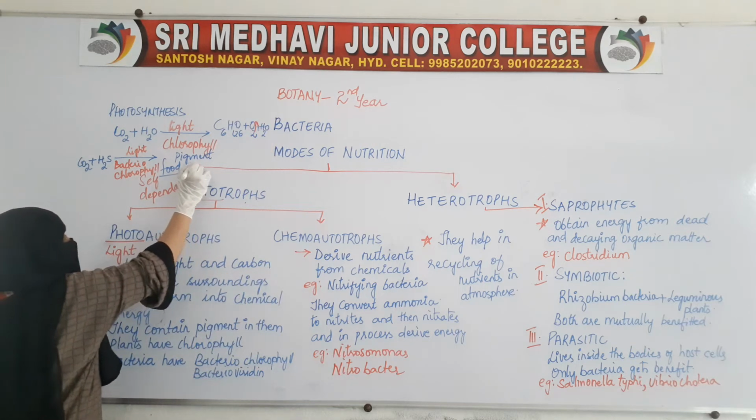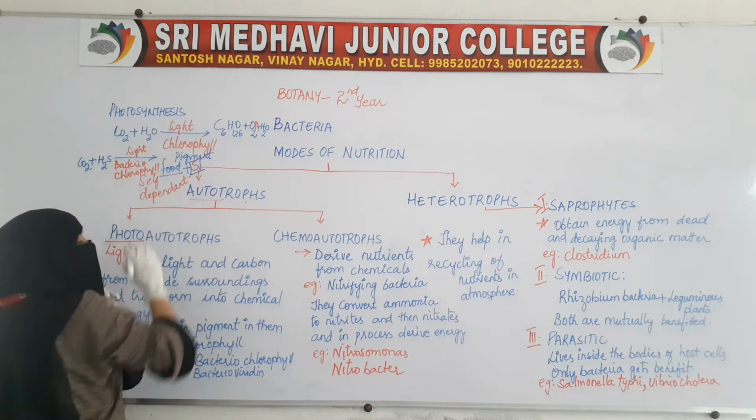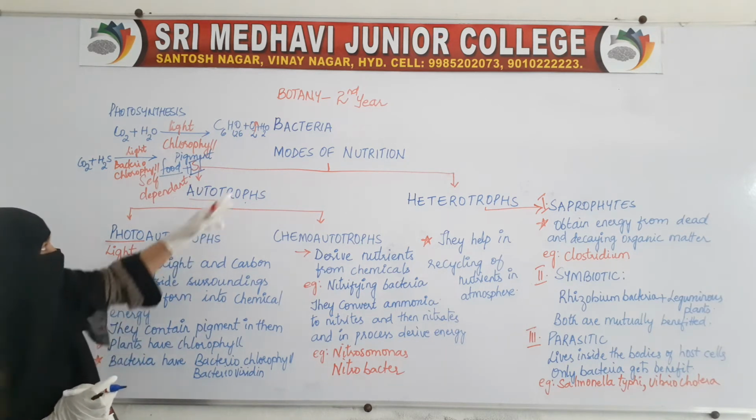But in this case, sulfur will be released instead of oxygen.